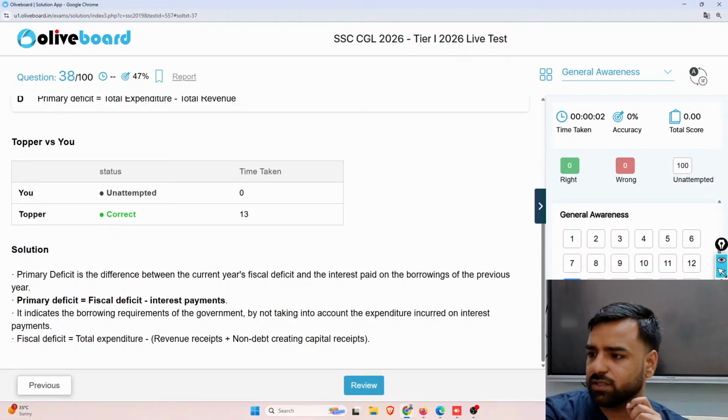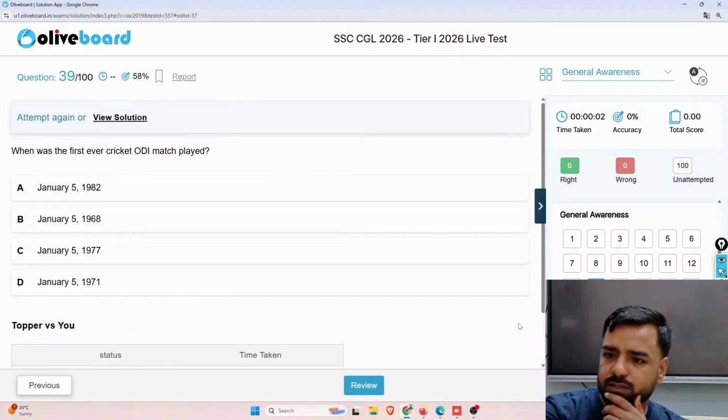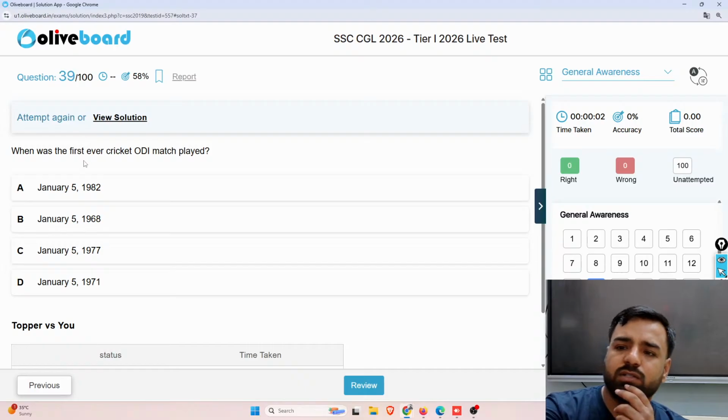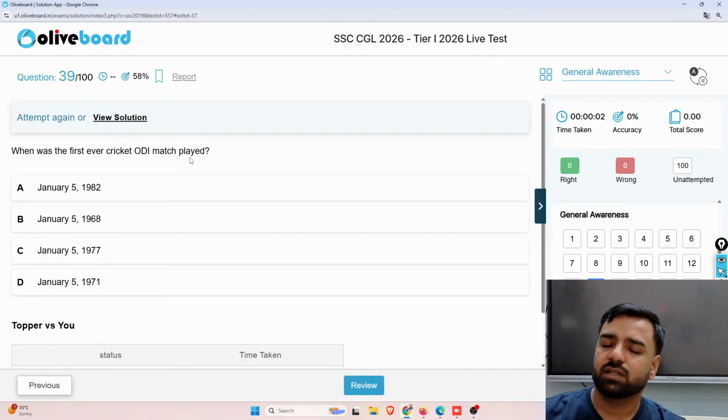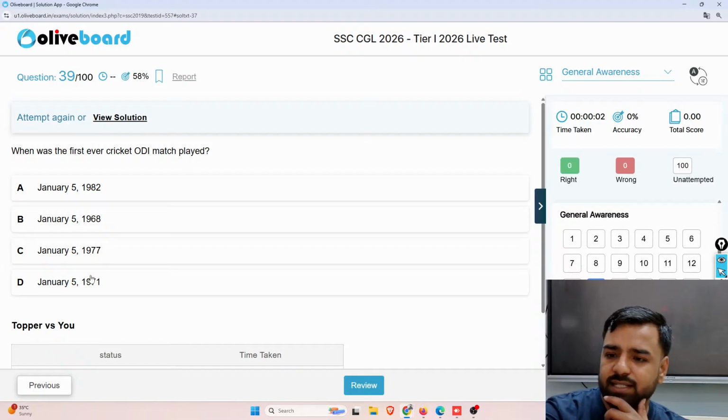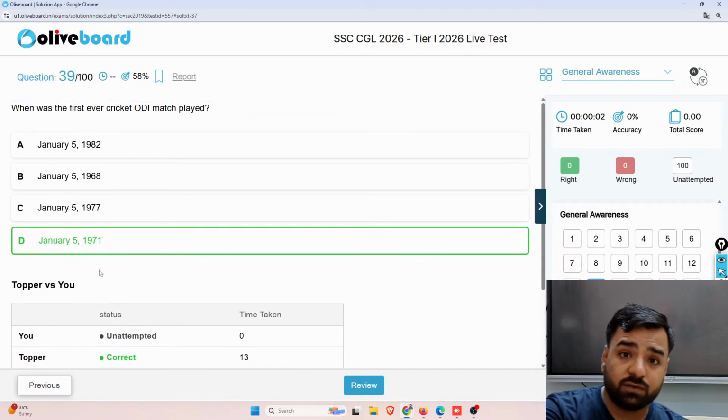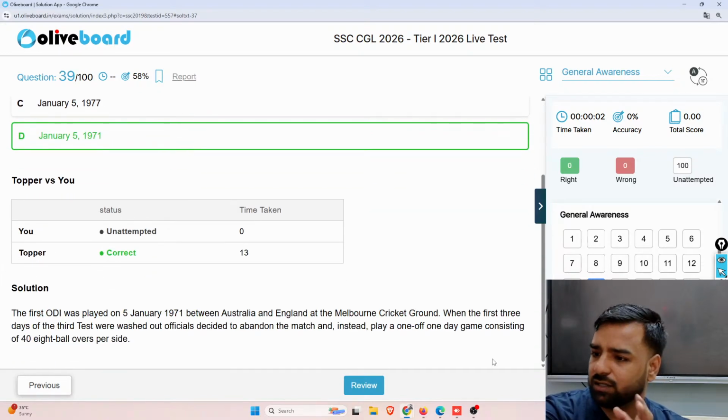Next, what is the next question? The next question is, when was the first ever cricket ODI match played? So was it January 5th, 1982, 1968, 77 or 71? So the first match, which was played between Australia and England, was played on January 5th, 1971. Where it was played: Melbourne Cricket Ground, that is MCG ground.